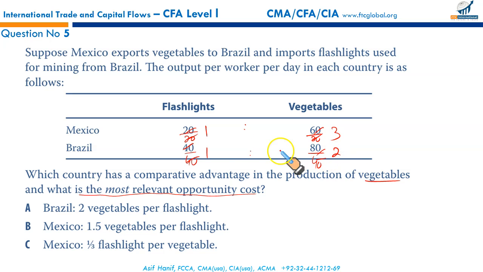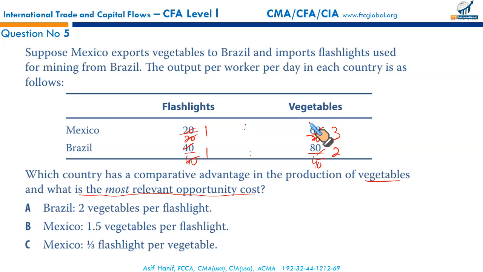So if one flashlight is given up, Mexico can produce 3 vegetables, whereas if one flashlight is given up in Brazil, it can only produce 2 vegetables, which means now it is good for Mexico to shift its productive resources to the production of vegetables, because vegetables are more efficiently produced.